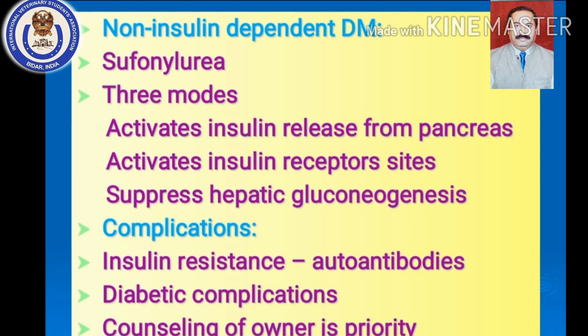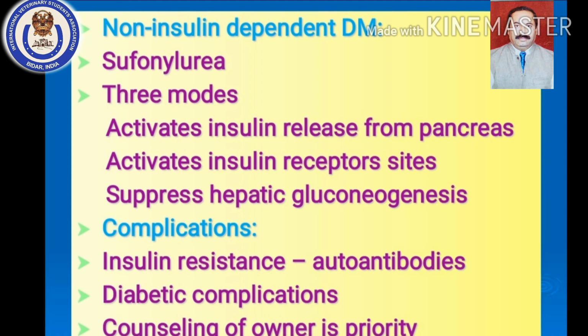What we have seen is 0.5 units per kg body weight for a 20 kg dog, means 10 units you continue to give, but after 2 or 3 or 4 years you will find that the same 10 units of insulin is not effective for a 20 kg dog.